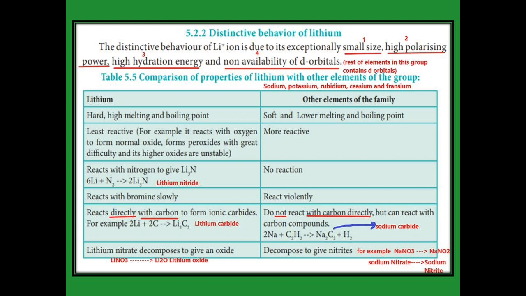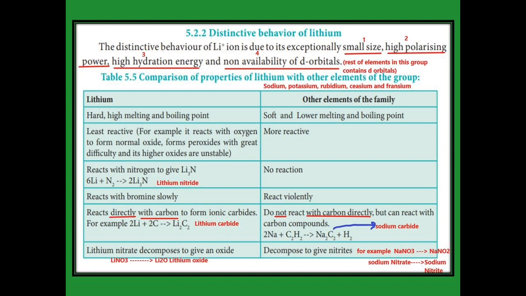Then the last one: lithium nitrate decomposes to give the oxide. For example, LiNO3 is lithium nitrate, and on decomposition it gives Li2O, lithium oxide. For the other elements, decomposition of the nitrate gives nitrite.